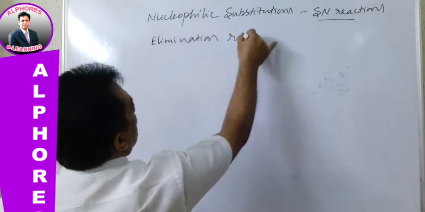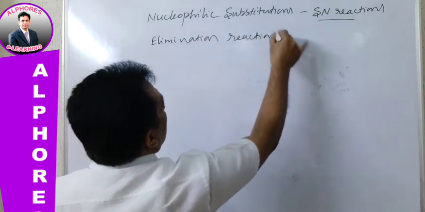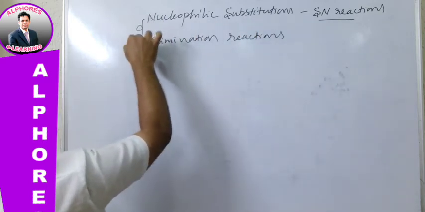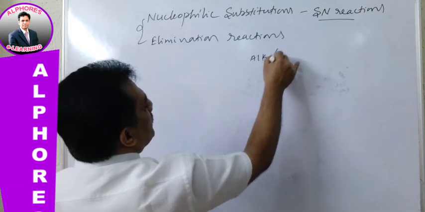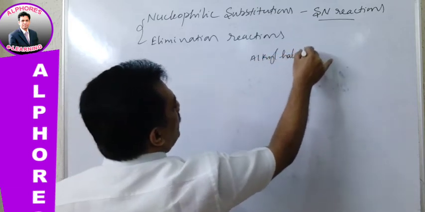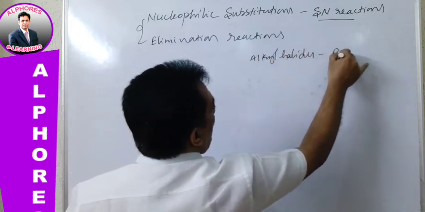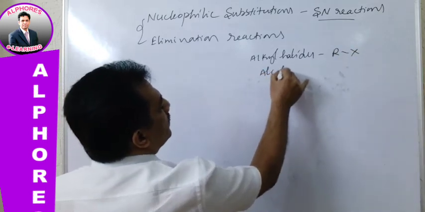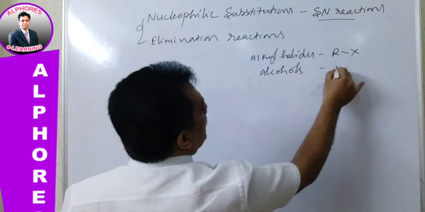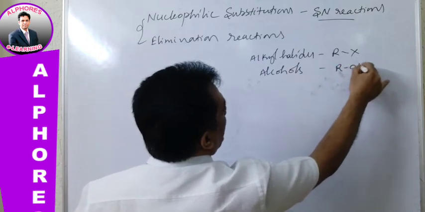These two are the characteristic features of both alkyl halides, which as you know are represented as RX, and alcohols, which are generally represented as ROH.